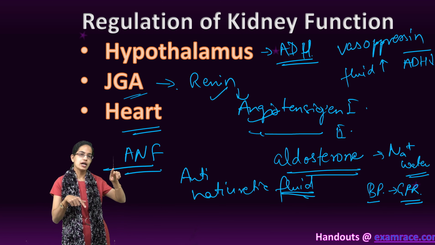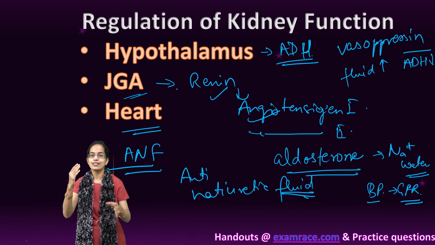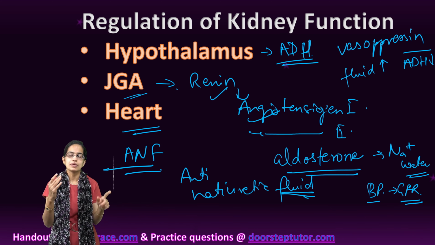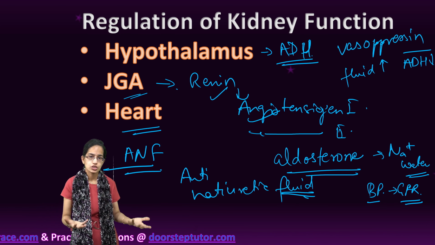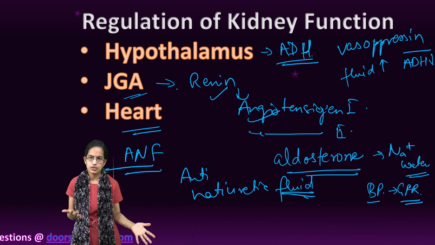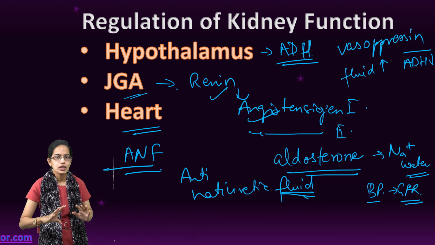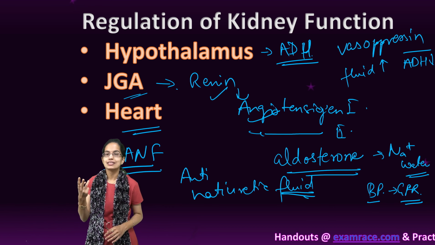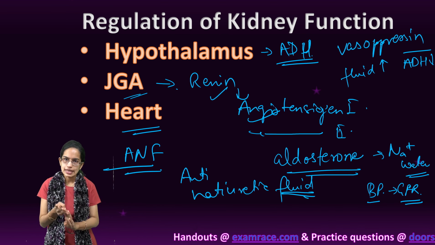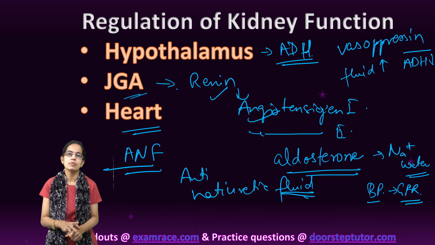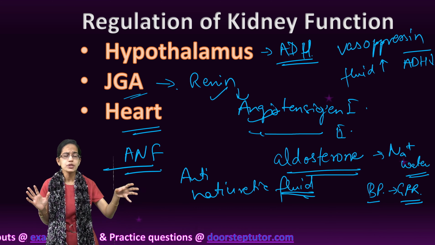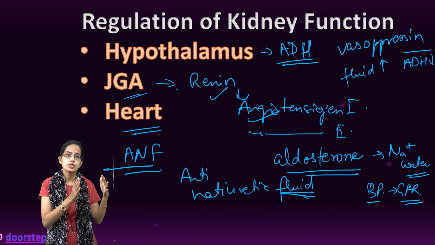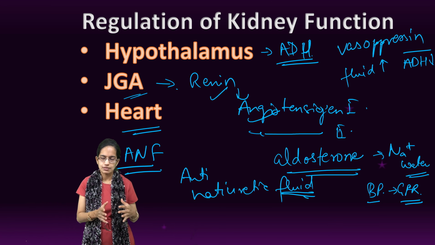So the flow of blood is reverse in the case of loop of Henle and the vasa recta, and this creates a counter current mechanism which increases the concentration of urine to 4 times the initial filtrate, and this whole process is being regulated by hypothalamus, JGA, which is the juxtaglomerulus apparatus, and heart. Heart releases ANF, which acts as vasodilator, reducing the blood pressure of the glomerular blood flow and checks the renin-angiotensin mechanism that is being formed.